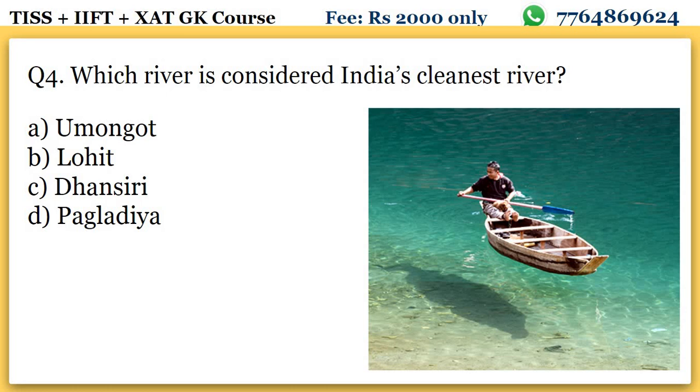It says, which river is considered India's cleanest and clearest river? A says Umngot river, B says Lohit, C says Dhansiri, and D says Pagladia. So all these rivers are rivers of northeast. So the answer will be Umngot. This is in Meghalaya. There was a news regarding this. So in Meghalaya we have Umngot river, which is the clearest or the cleanest river. There you can see the shadow.